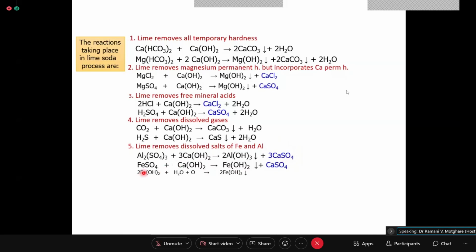Okay, here ferrous sulfate, or salt of Fe, is removed by lime. So Fe leads to formation of Fe(OH)2, which further goes. It's a slow reaction. So H2O and half O2 should be written here. It gives formation of Fe(OH)3 or Fe2O3 3H2O. Okay, so finally rust will be formed. So what is it saying? When the salts of Fe and Al are removed, it is producing calcium permanent hardness.